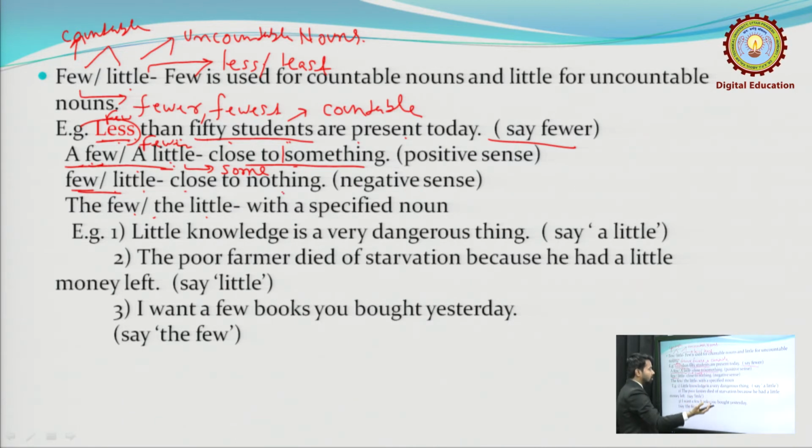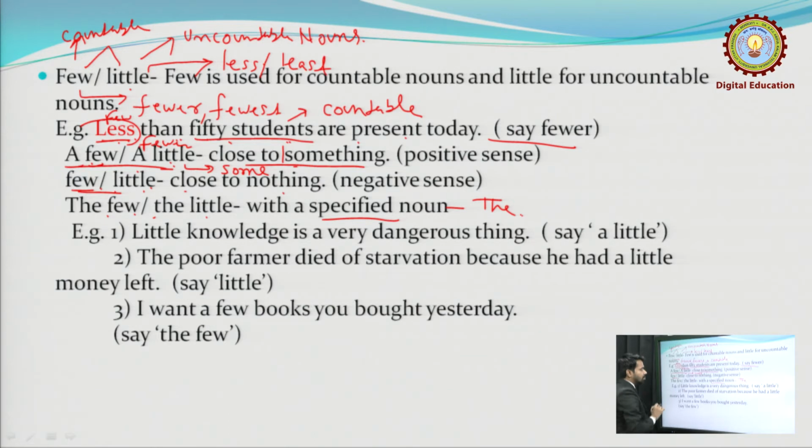Whenever you don't have anything, you have to say few, little without any article, in a negative sense. Next, whenever we use the definite article the with any noun, it expresses a specified noun, a certain noun. So whenever you are using a specified noun, you have to add the. We will understand all these things using examples.